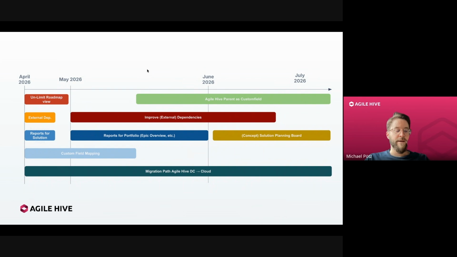And again, adapt the other widgets as far as possible and as far as they make sense. After that, we want to get in contact with you on gathering more information on what you might find useful on the portfolio report. And once that has been done, we want to start working on the solution planning board, kind of like the ART planning board, but for solution level.